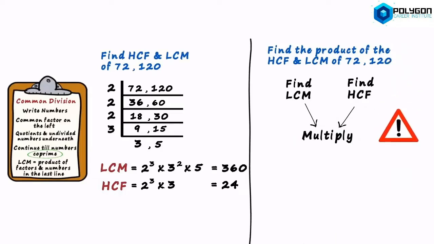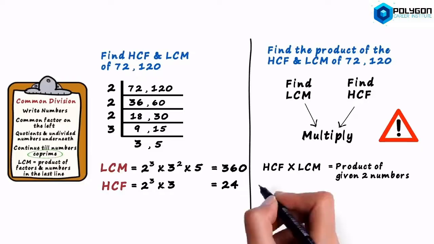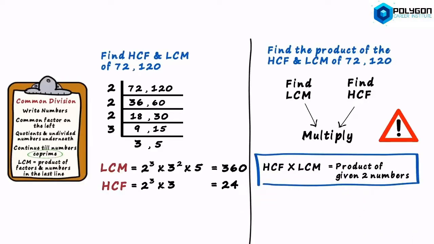In the previous video, we looked at a property of the HCF and LCM of two numbers. The product of the HCF and the LCM of two numbers is equal to the product of those two given numbers. So we can directly write the product as 72 times 120, which equals 8,640. We didn't need to go through this long common division process to find the HCF and LCM separately and multiply them. We just directly multiplied the two numbers.